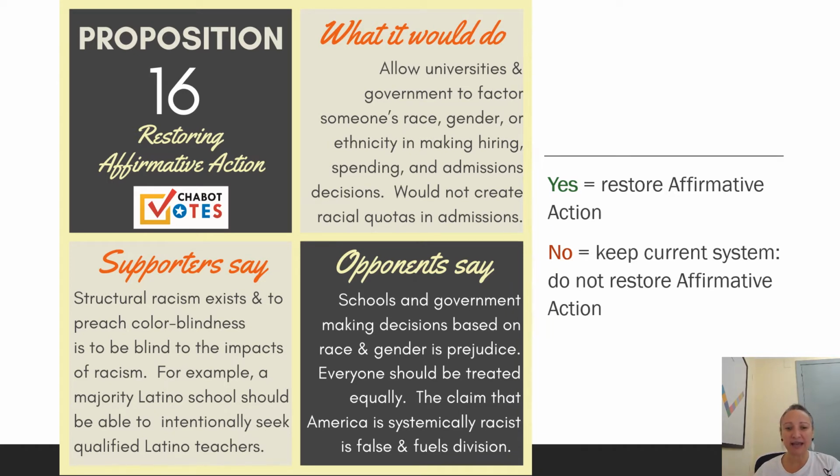But opponents say schools and governments making decisions based on race and gender is actually a prejudice in itself. Everyone should be treated equally. And they also say that it's not true that America is systemically racist. That's a false claim, and actually saying that systemic racism exists in America fuels division.